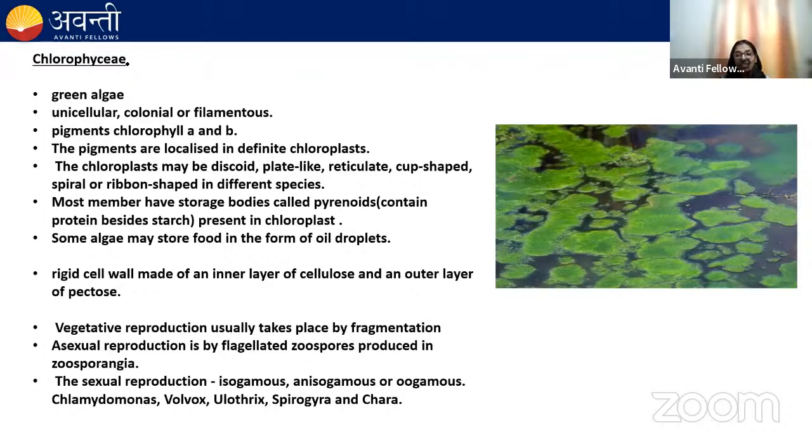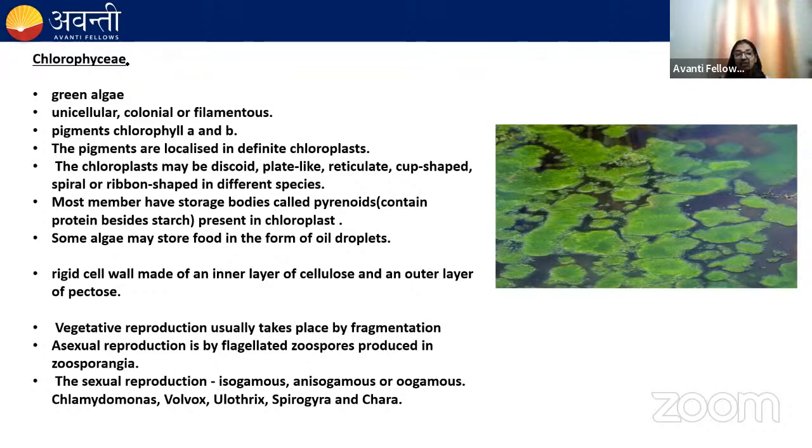These pigments are present in the chloroplast, and the shape and the number of the chloroplast also vary. Like it could be 1 in case of Chlamydomonas. It could be 20 to 40 in case of mesophyll cells. So the number of chloroplasts also varies per cell. And the chloroplast shape could be discoid, plate-like, reticulate, or cup-shaped. They can be of different shapes in different species.